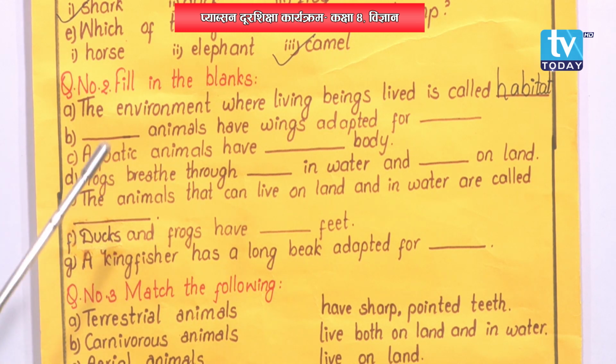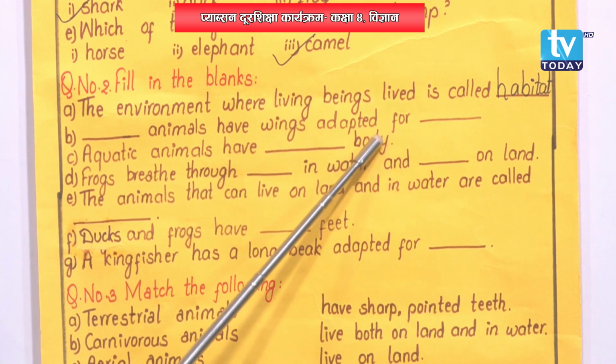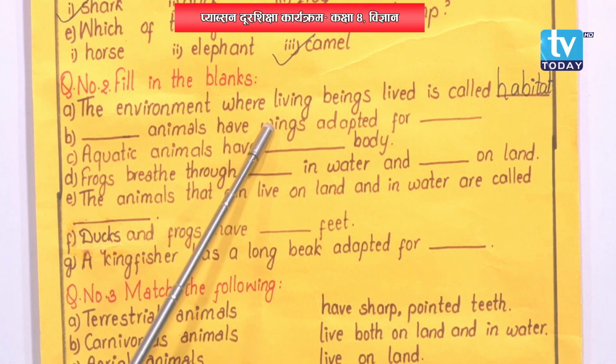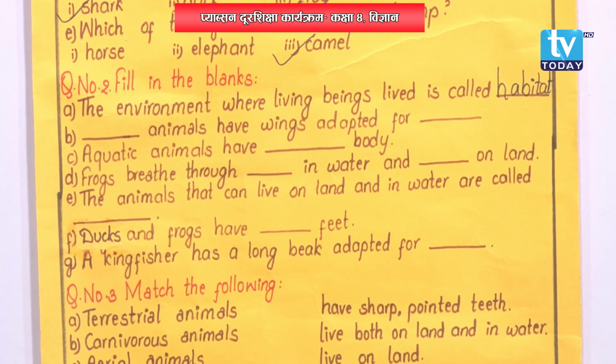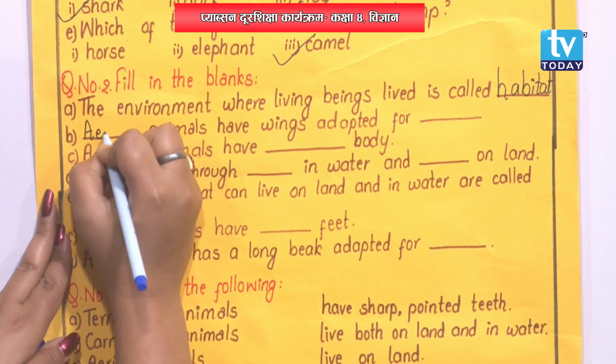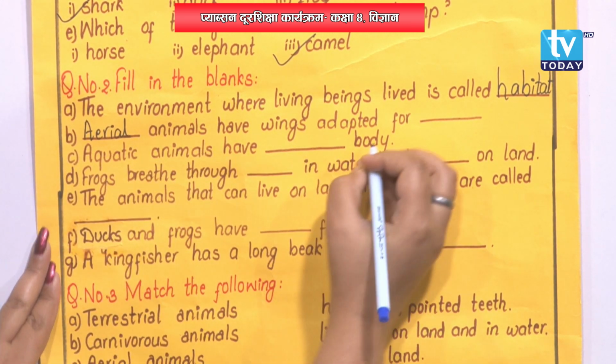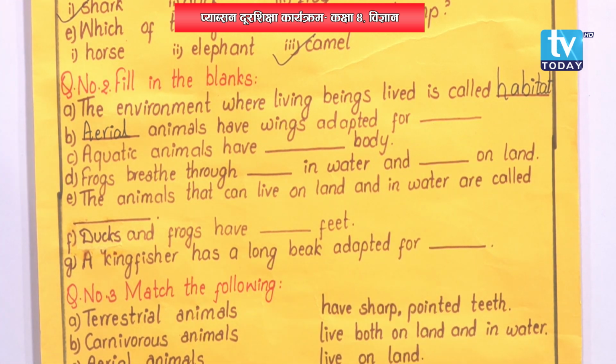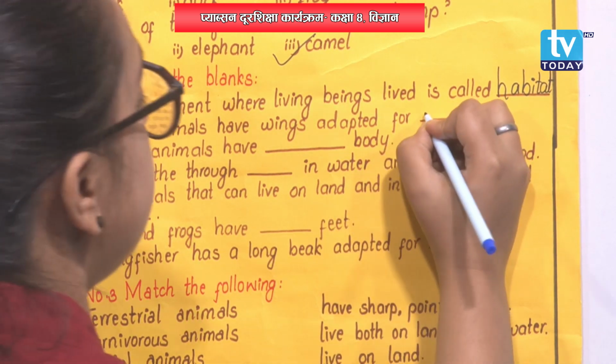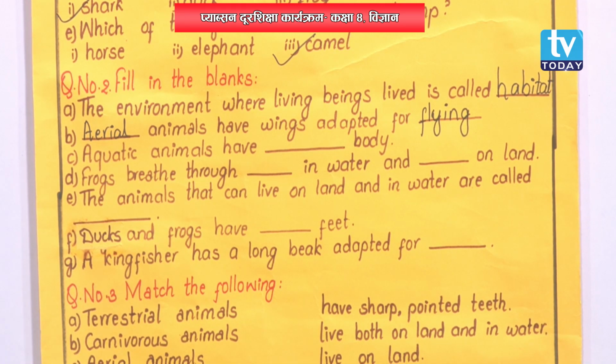Then similarly, number B, dash animals have wings adapted for dash. Now wings, what sort of animals have wings? The animals that fly in the air, they have wings, right? Then what are those animals called? We have given a special term for those animals. What is that? I guess it's aerial, right? Aerial animals have wings adapted for swimming? No, for flying.